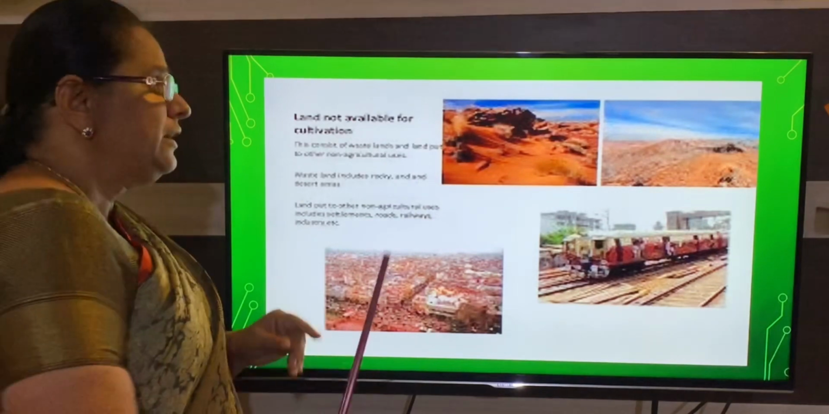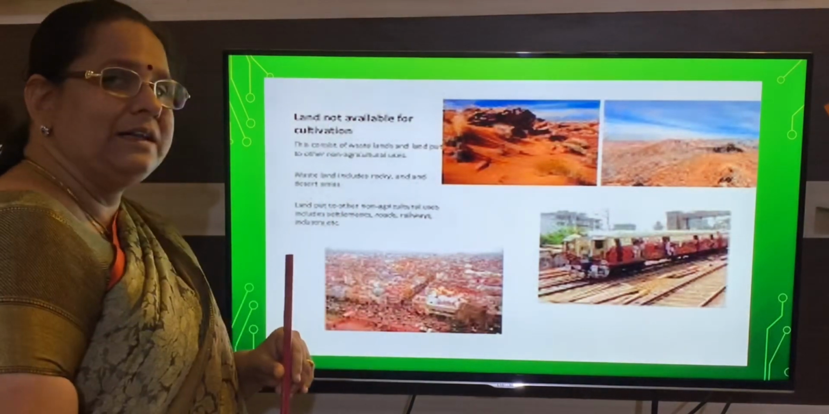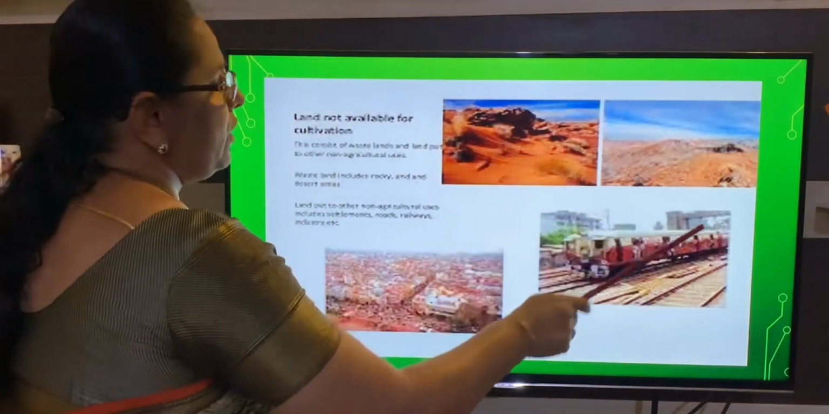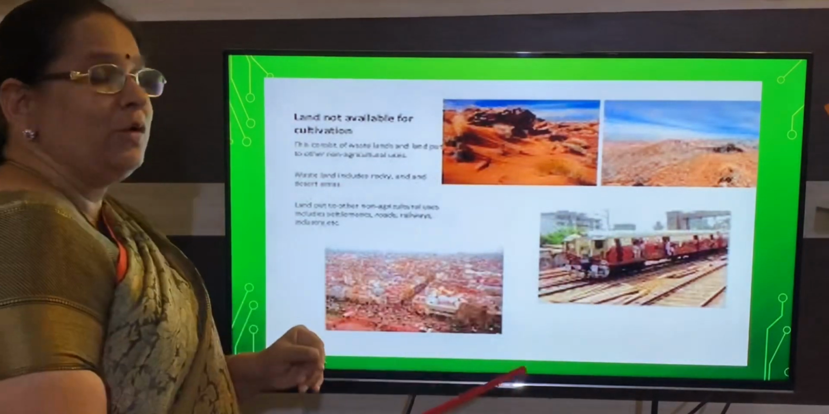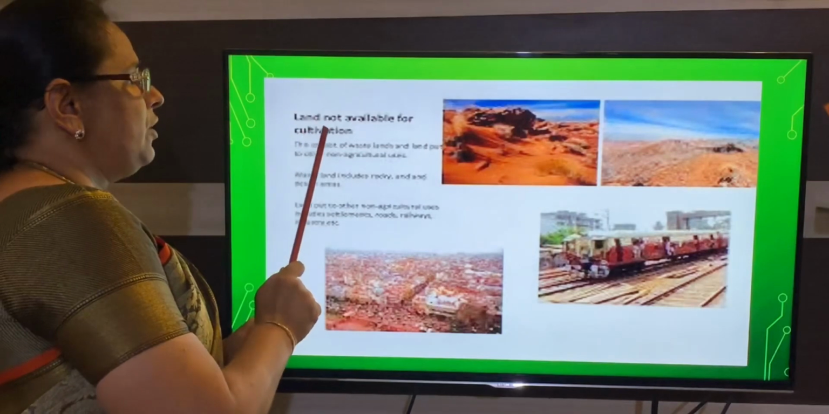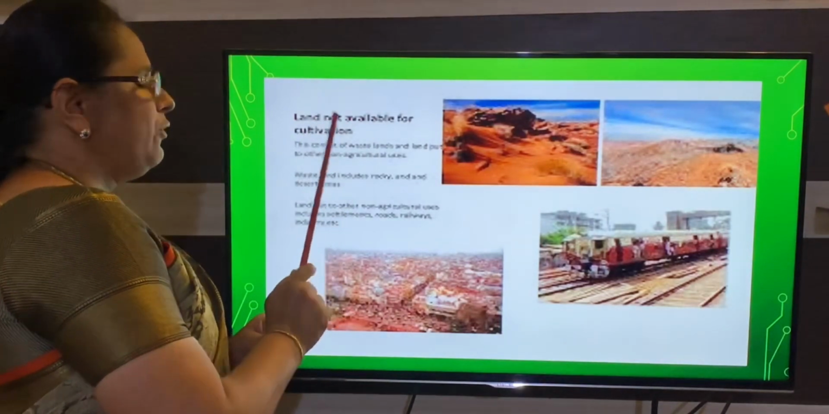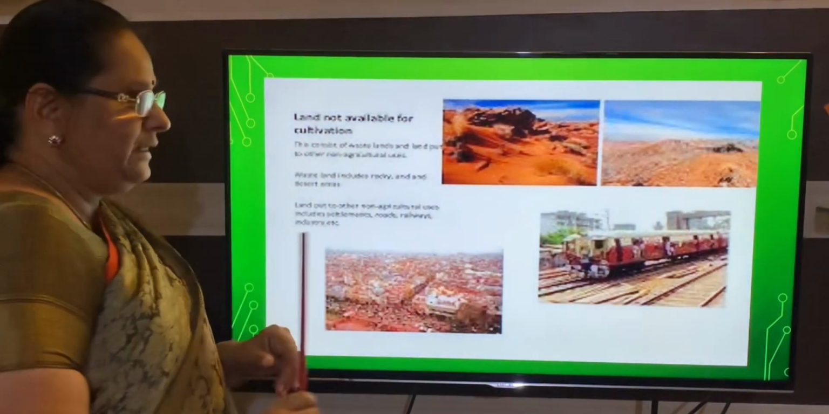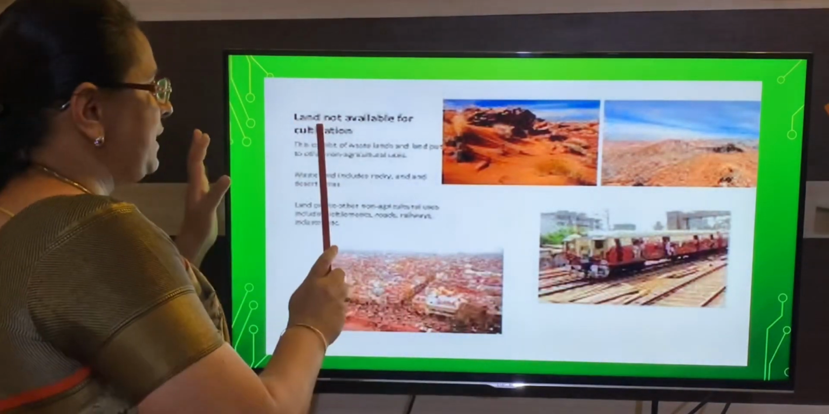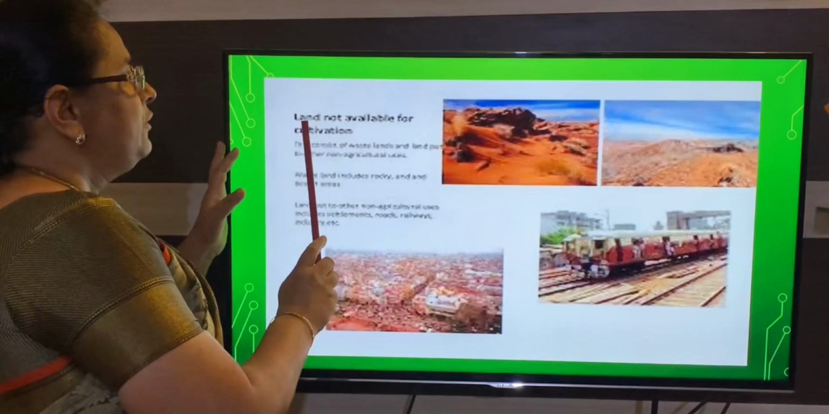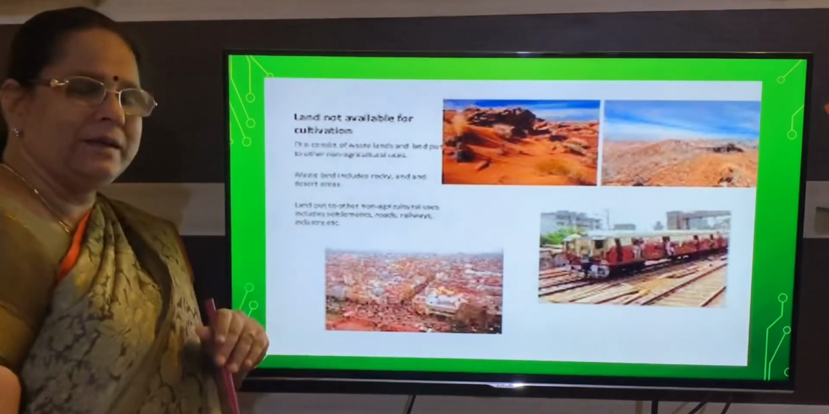Have you understood, children? A land which is not used for cultivation purpose. Do you see any crop being given importance? Cultivation of crop, can you see in this picture? No. So that means I am talking about land not available for cultivation. So see that a land which is not used for cultivation of crop will come under this category, that is land not available for cultivation.